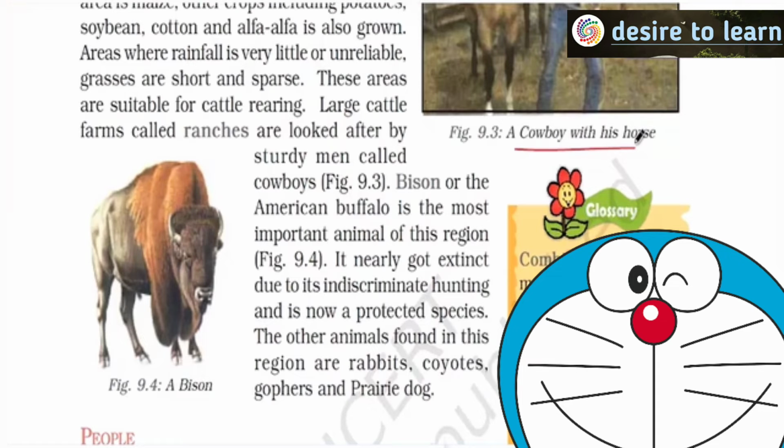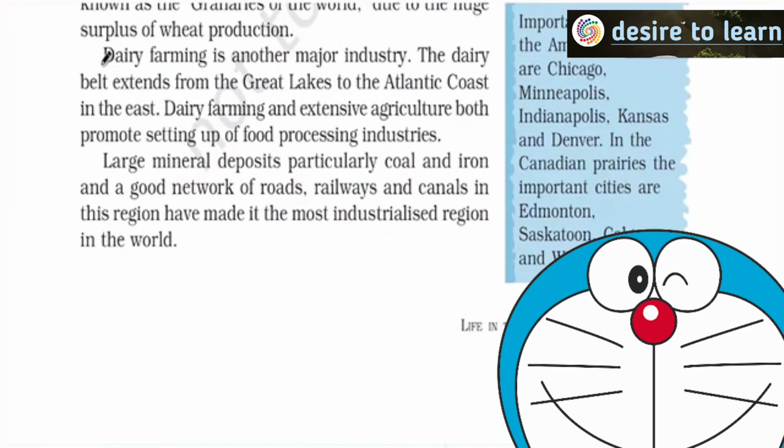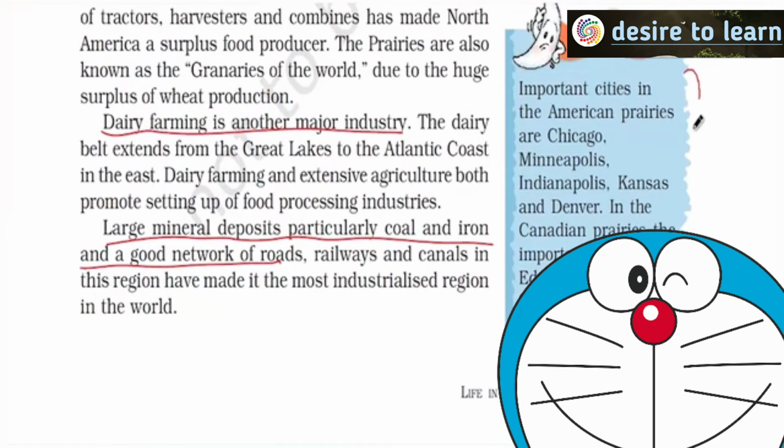Here, density of population is less. And per person, the area that is available for cultivation is usually more. In India, the opposite usually happens. As you have grasses, dairy farming and industry are also grown, and large mineral deposits, particularly coal and iron ore, are present in this region. So because of this, we usually see some of the most important cities present in this region. Do you know, every chapter is very, very important? Please go through this carefully.